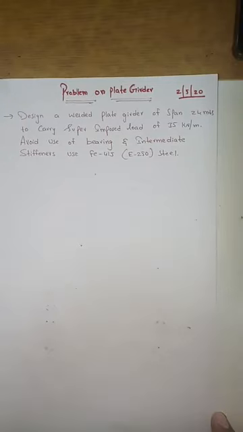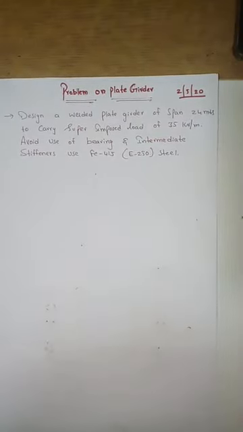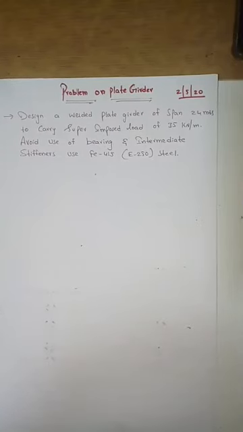Okay, so the problem is in front of you. This problem is completely without a bearing and intermediate stiffener. So we are going to design the plate girder which is having a span of 24 meters in length. See, the problem question is very simple, because they won't give much information to design the plate girder. It will be just the span and the load. Based on the load, you should start analyzing the beam.